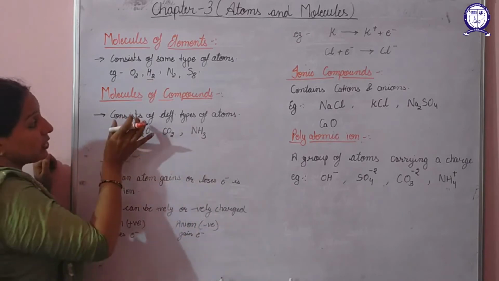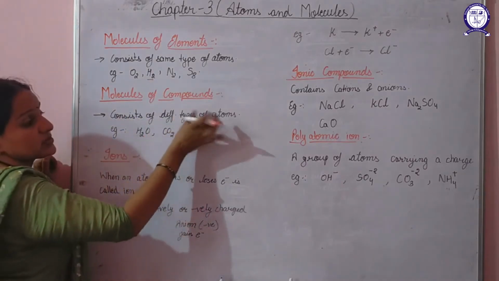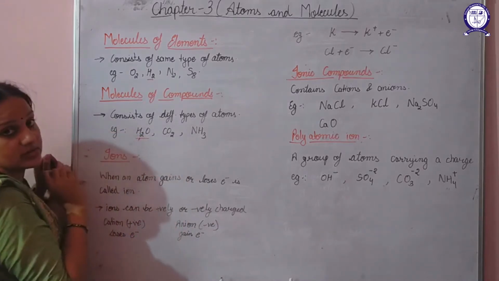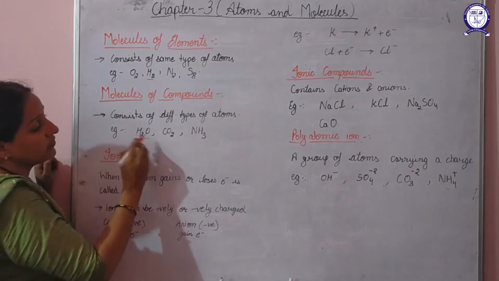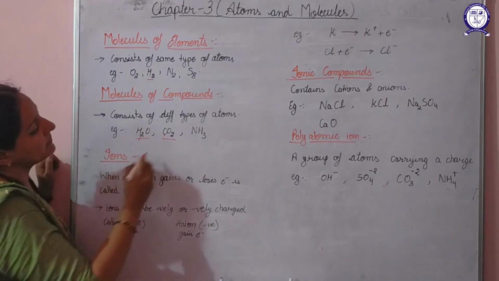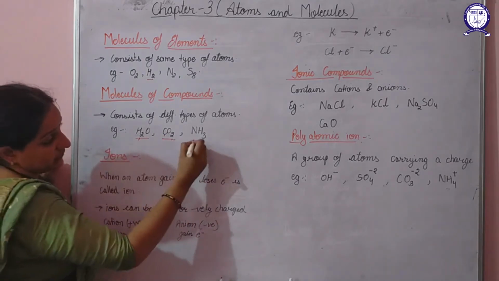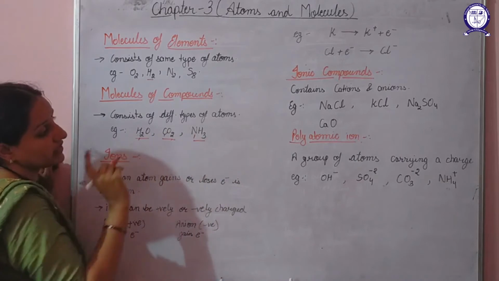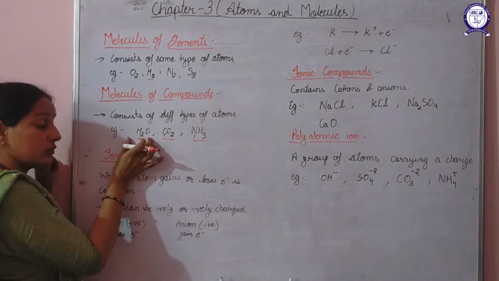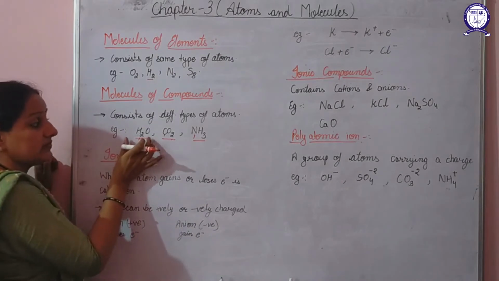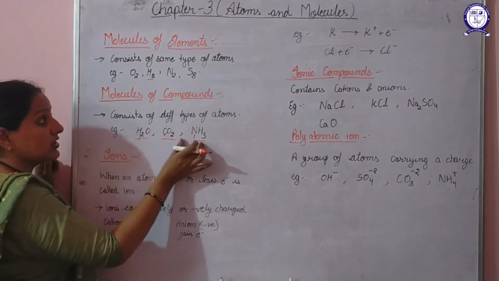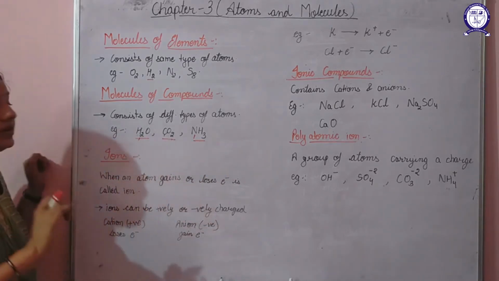But if a molecule comprises of different types of atoms, for example, water, it comprises of 2 atoms of hydrogen and 1 atom of oxygen. For example, carbon dioxide comprises of 1 atom of carbon and 2 atoms of oxygen. If we talk about ammonia, it comprises of 1 atom of nitrogen and 3 atoms of hydrogen. If we talk about 1 molecule of water, it comprises of different types of atoms. So such a molecule is termed as the molecule of compound.